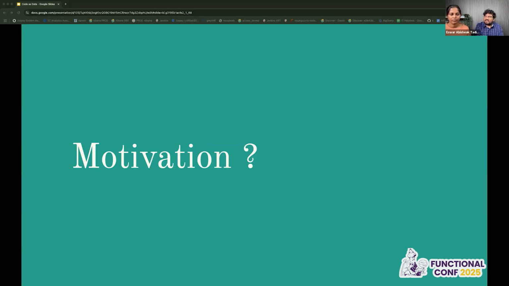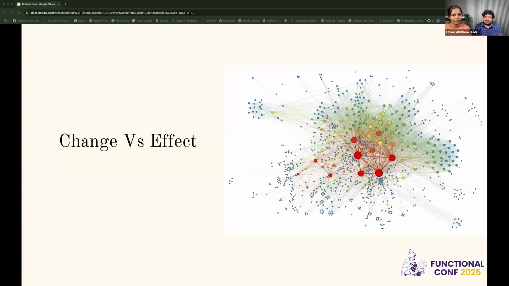One particular thing is change versus effect. We work with so many libraries, and we also have a lot of Git repositories that we feel like tweaking and improving. But how do we say that if we change this particular function, it's going to affect all these flows? So we wanted to figure out a way where you say, I make this change, and these are all the effects it's going to cause. We want this before we go into QA testing.